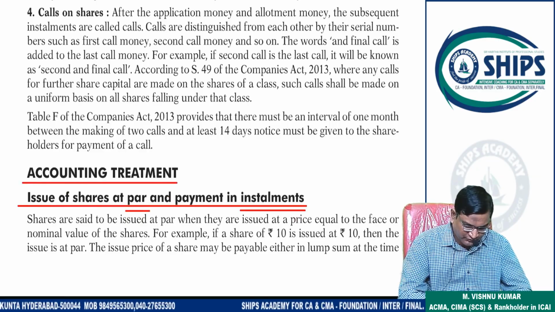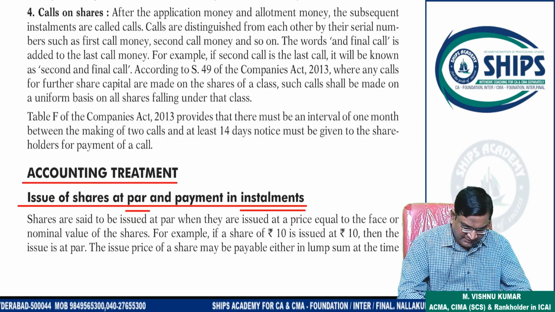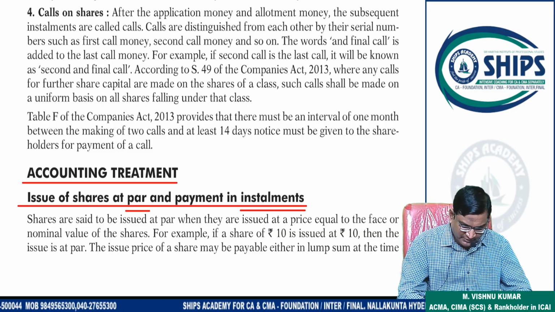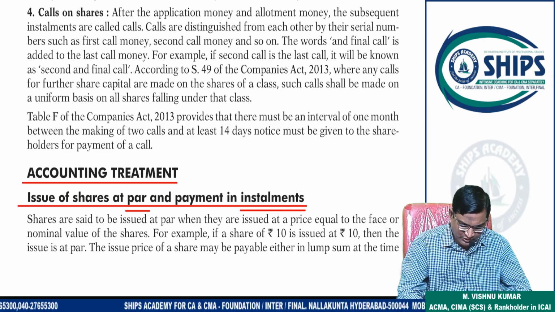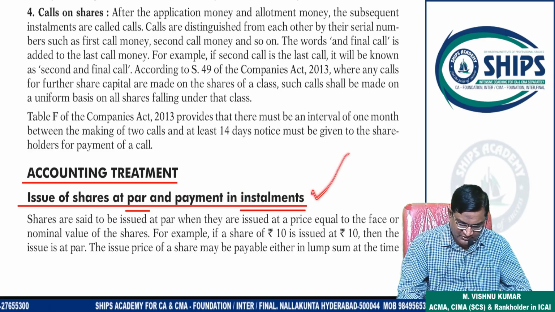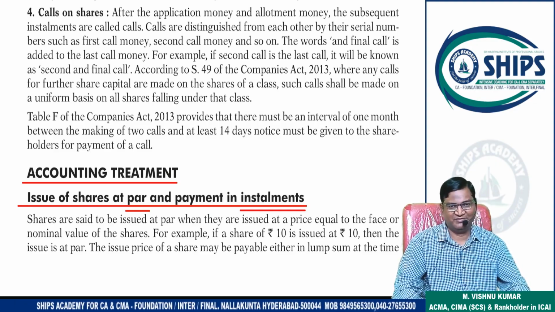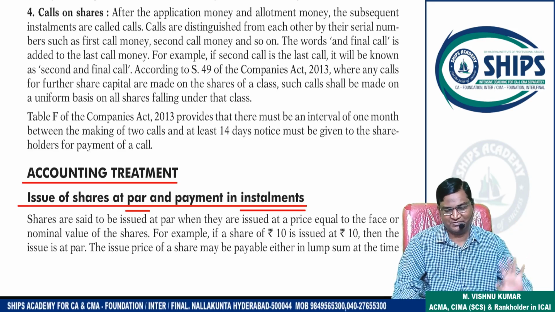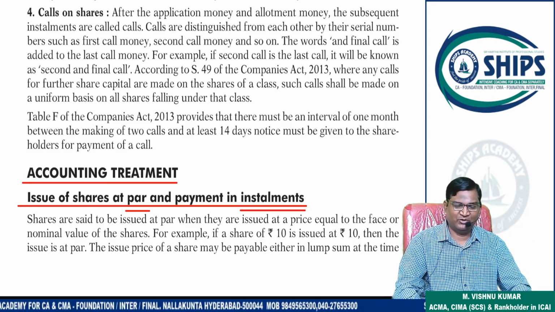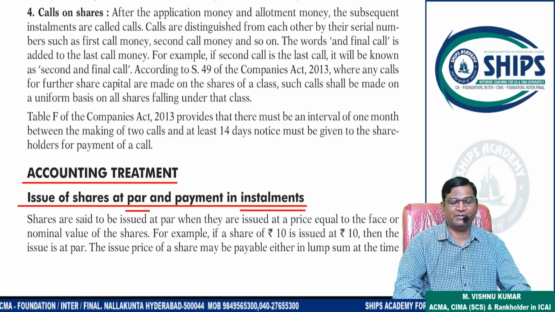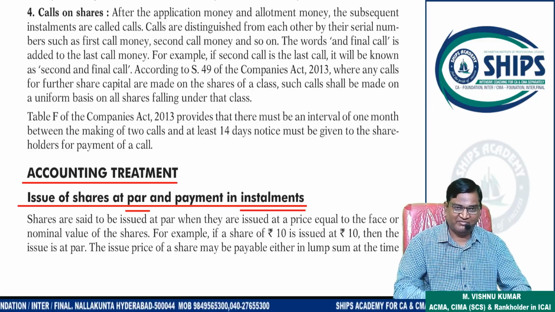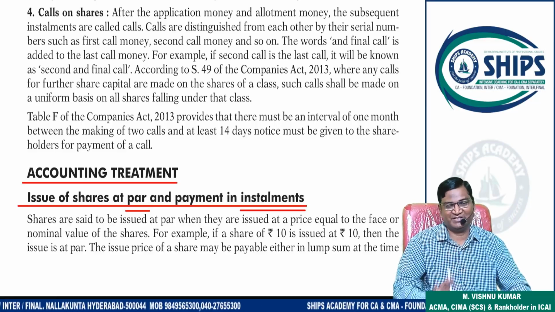In that, issue of shares at par and payment in installment, because amount can be received in lump sum, also amount can be received in installment. Examiner will test the question on installment. If amount is received in lump sum, examiner will not test, because that is very simple. 2-3 entries will come, finish. That's why examiner will not test. If amount is received in lump sum, that type of question is not expected in exam. Installment wise, which is outdated, that will come in exam.